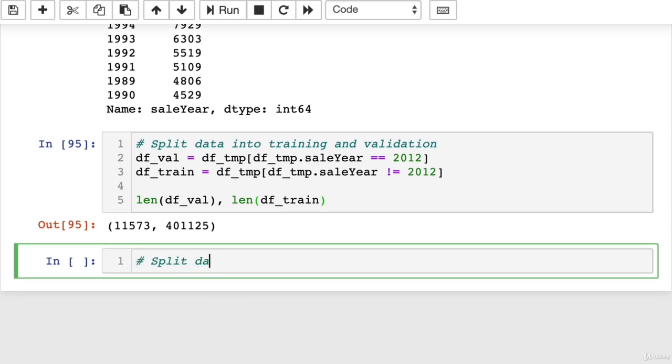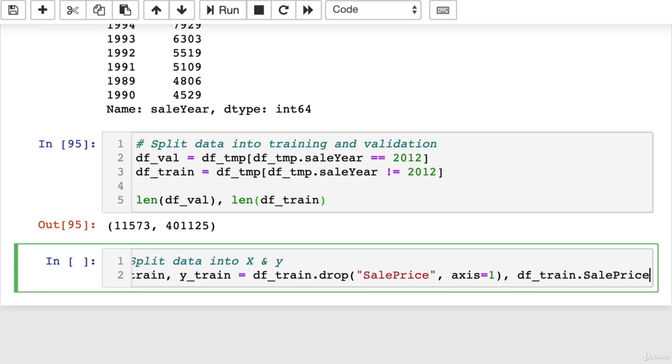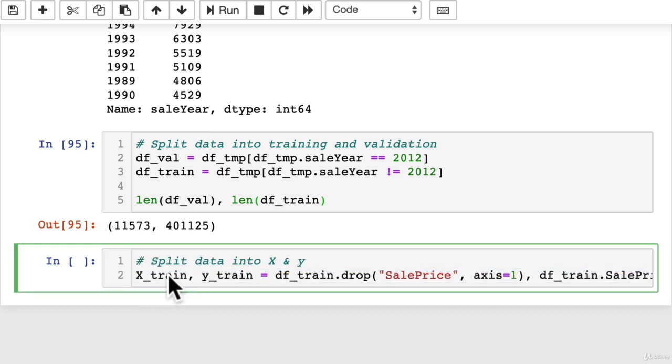So now what we might do is split data into X and y. We've seen this before. That way we have an X_train set and a y_train set, and an X_valid set and a y_valid set, which are our data and labels. So we'll have X_train, y_train equals df_train, because we're working with the training set here, .drop. We want to drop the SalePrice column on the first axis, aka just drop the column. And y_train is going to be equal to df_train SalePrice. So see how I'm doing it with a comma here? I'm being a bit tricky by just doing it in one line.